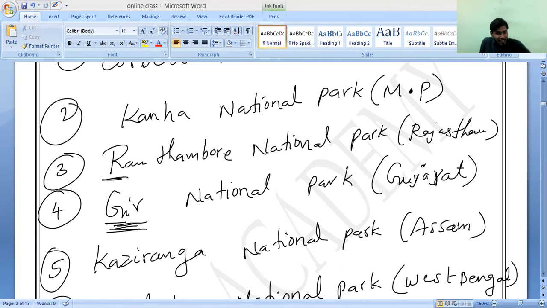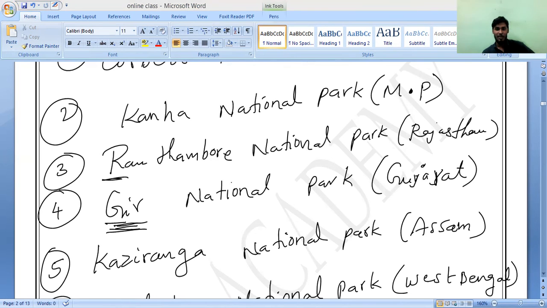Okay, sir. Again, we have studied the different types of biosphere reserves. There are 10 biosphere reserves, and we have studied only one. What is that? Panchmani biosphere reserve. Correct or not? Now, I have told you 10 national parks, and in that, one national park we will study. Satpura National Park, which is located in where? Madhya Pradesh, MP.